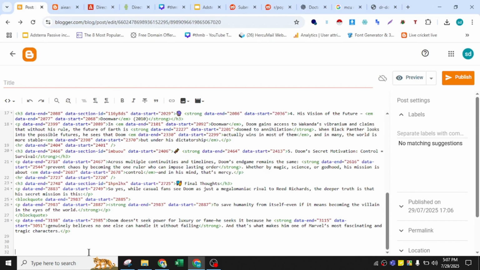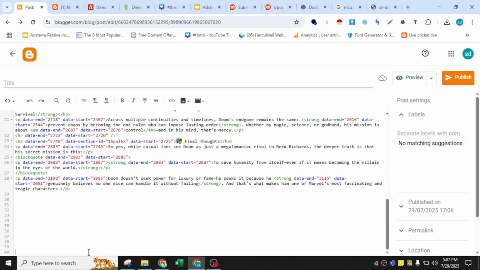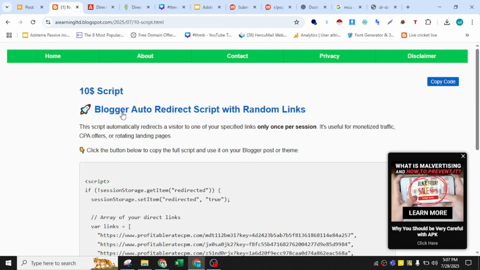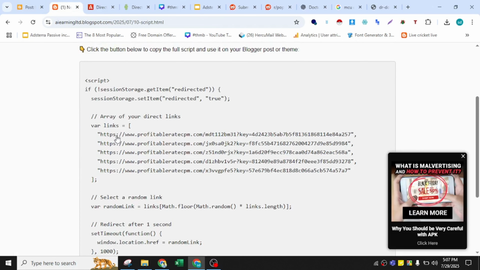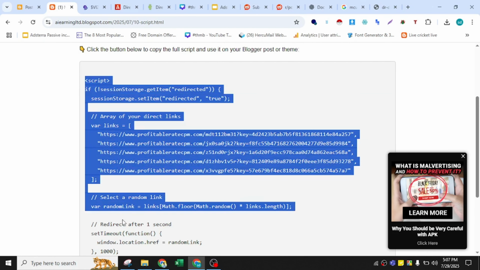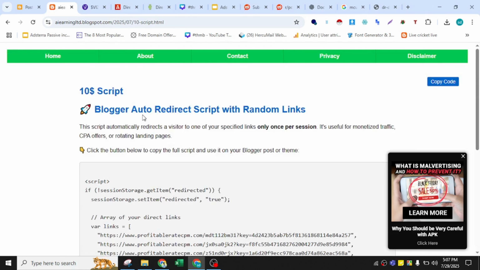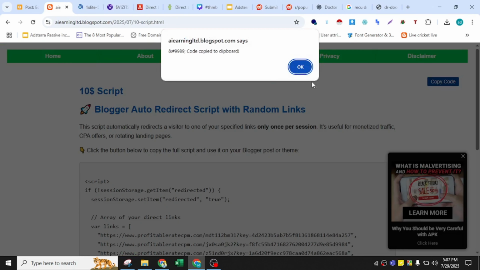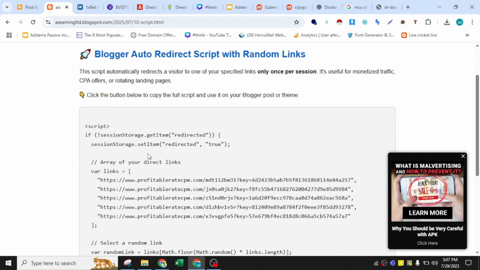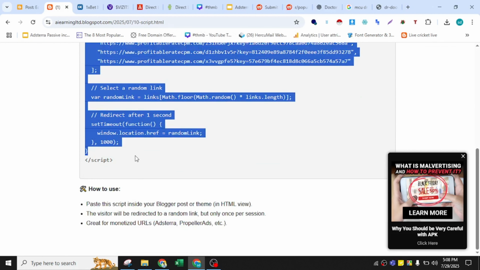So after that, you just go to HTML view mode and paste the script in here. It's very simple. That's actually the main thing I am going to do. The script is the $10 script, and you need to copy the script from here, and after that paste it in the blog section.